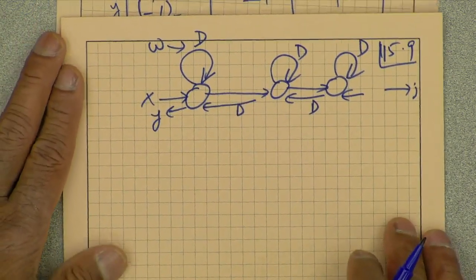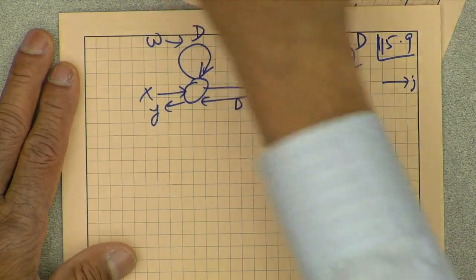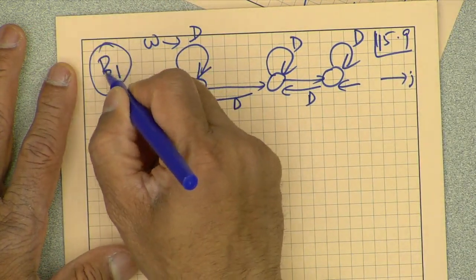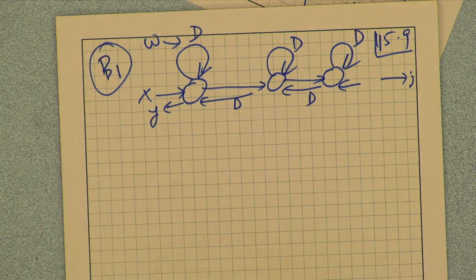So this is the high level view of the so called design B1, systolic design B1. That's the high level view of the systolic design. Now how do we relate this to something that we already know?